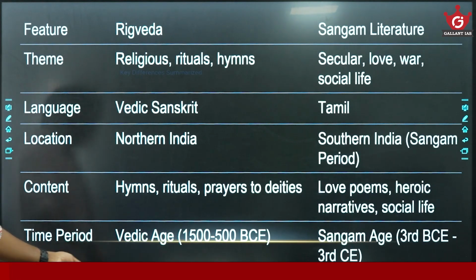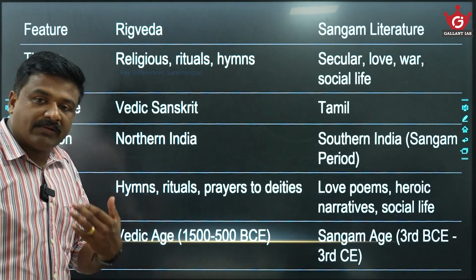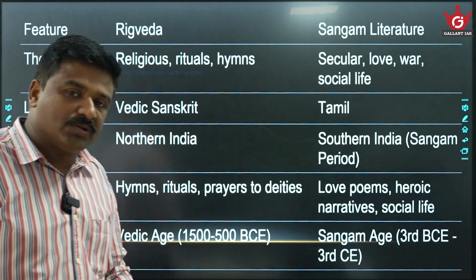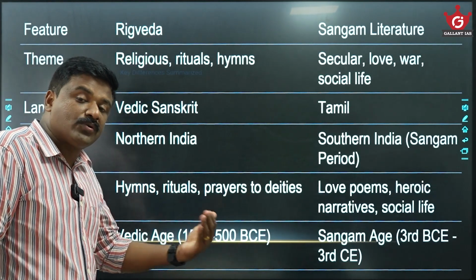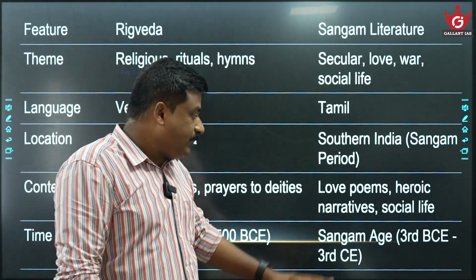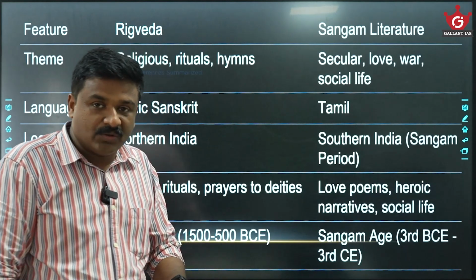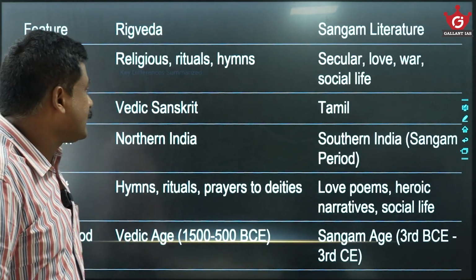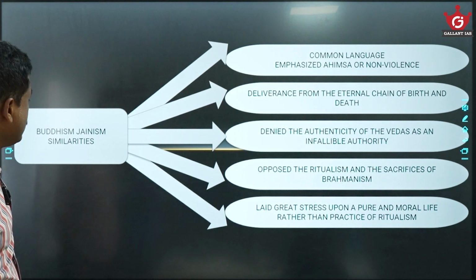Here, the time period of the Rigvedic age is 1500 BC to 1000 BC. Later Vedic is 1000 BC to 500 BC. Coming to Sangam, it is 3rd BC to 3rd AD, that is 300 BC to 300 AD. So these understandings must be very clear to you.